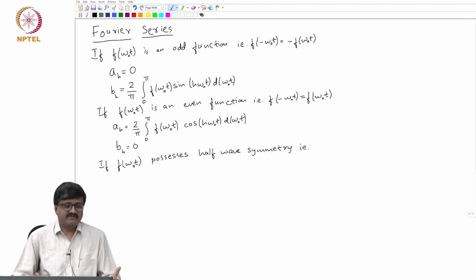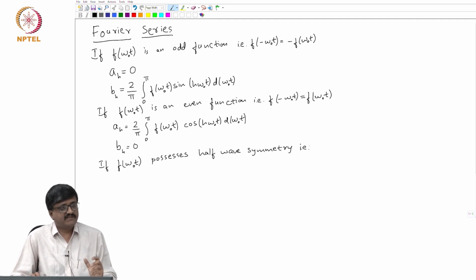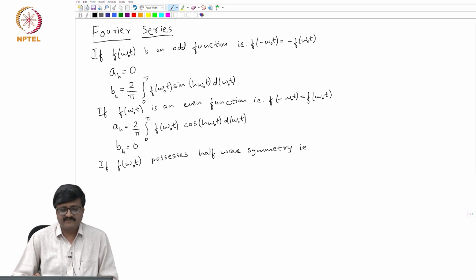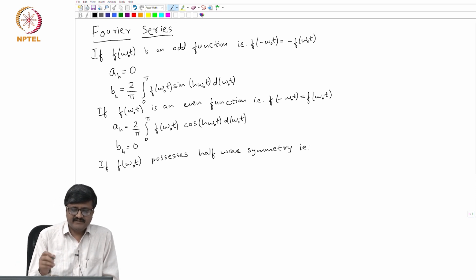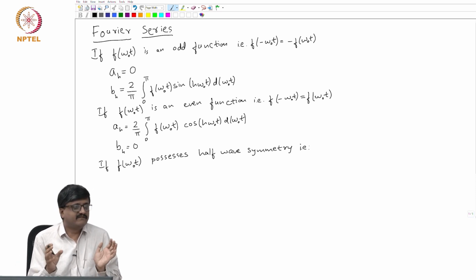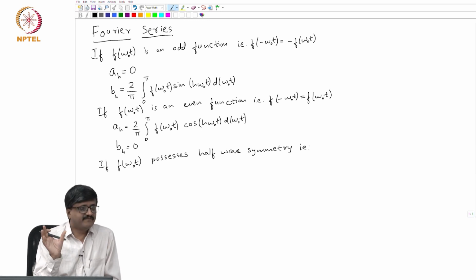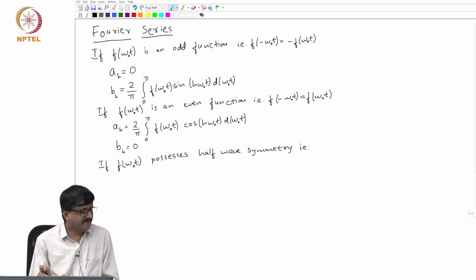Please note when we talk about periodic functions, the entire information about the function is there in just one cycle. If I know one cycle, I know the function itself. In the case of half wave symmetry, there is a further reduction from 2 pi radians to pi radians. The entire information is contained in only 180 degrees or pi radians.